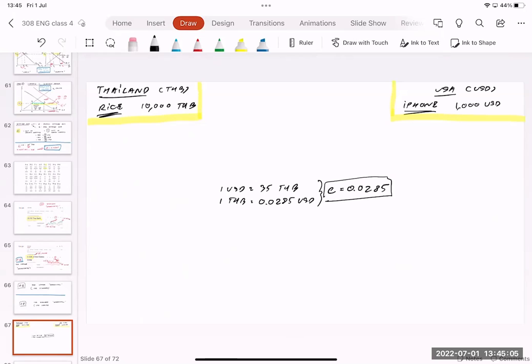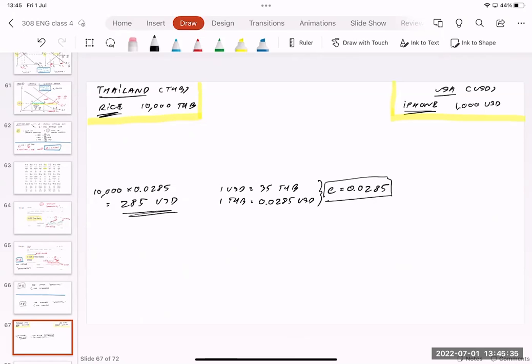So if the nominal exchange rate equals 0.0285, the rice in Thailand is 10,000 baht, and 1 baht equals 0.0285. You just multiply them. So for American people, they are going to see the rice at a price of 285 US dollars.